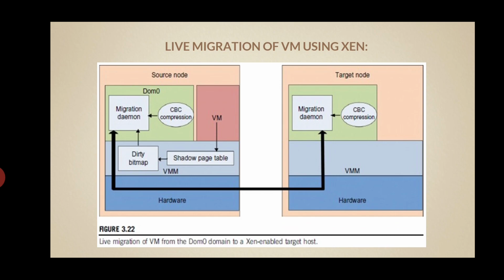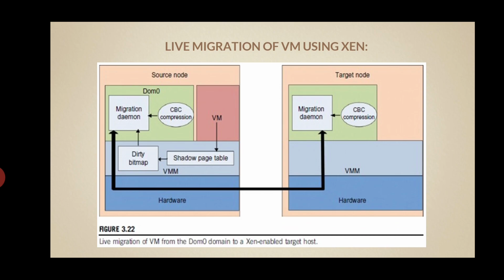The following example explains how to perform live migration of a virtual machine between two Xen-enabled host machines. Domain 0 performs the tasks to create, terminate, or migrate a virtual machine to another host.